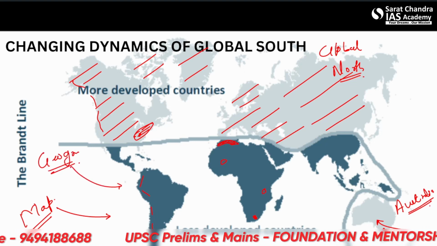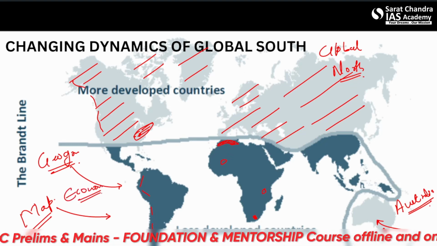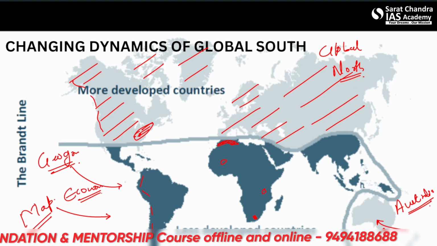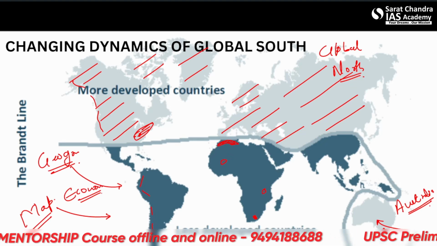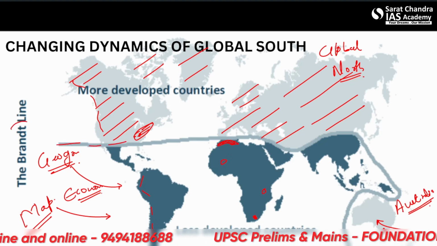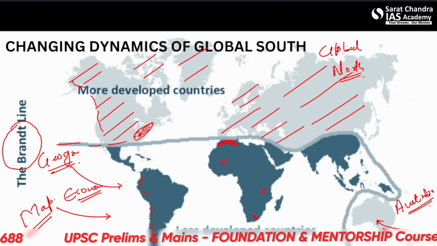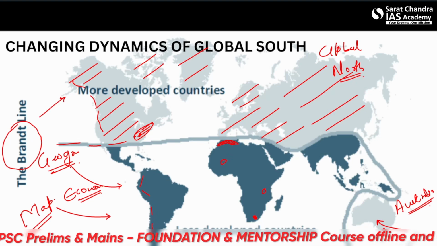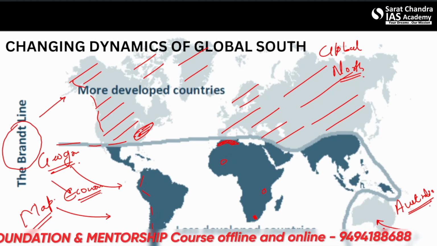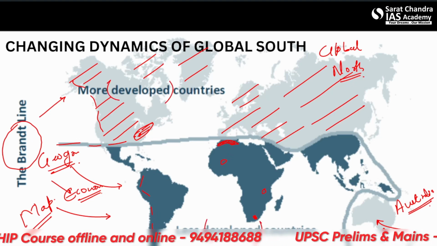Later on, we can move to the economic maps also, such as when the data changes with some economy-related data. However, when we are talking about this imaginary line, we must also remember its name. It's the Brandt line. This can be asked: the Brandt line divides which two groups? So it's the global north and the global south. Now, the division is based upon development. More developed and less developed countries.